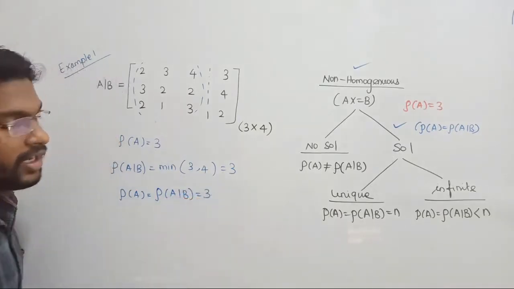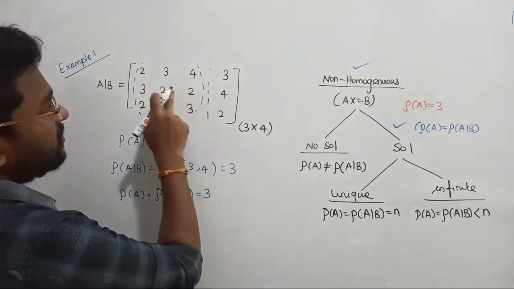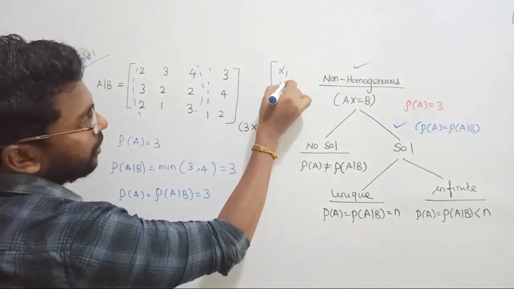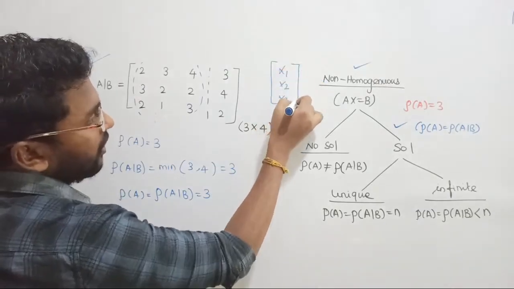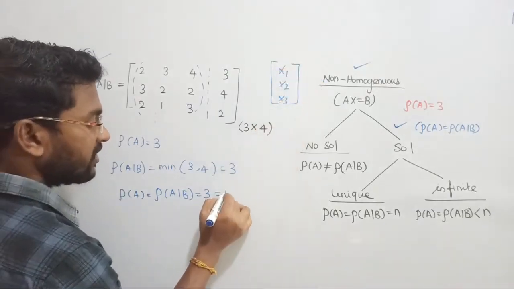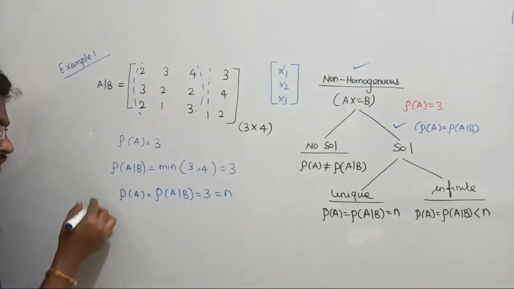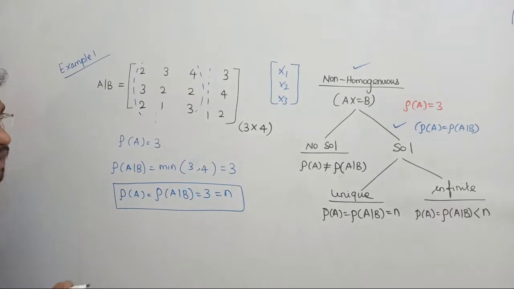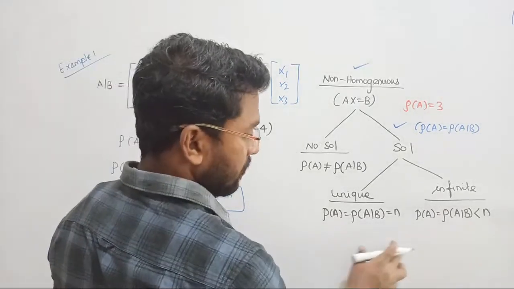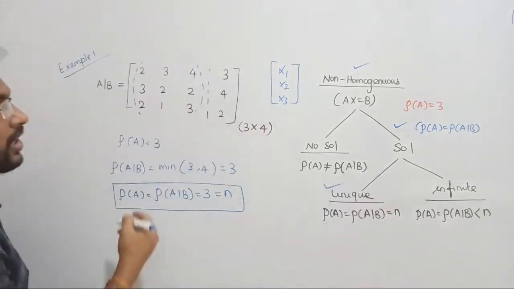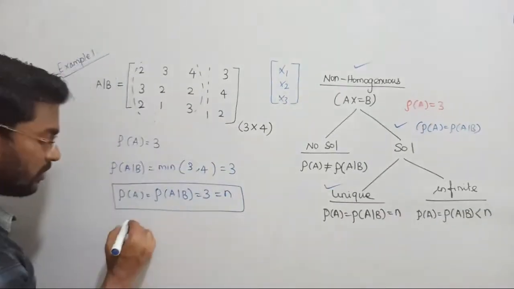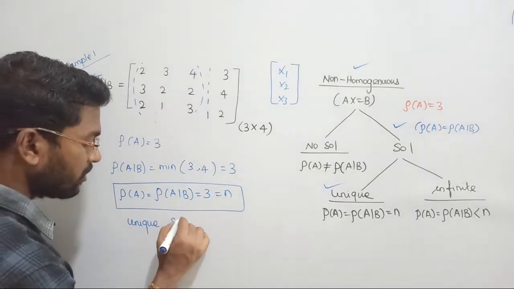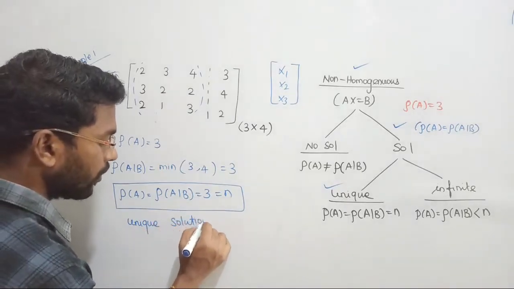Now how many unknown variables are there? Since it is a 3 cross 3 matrix, the corresponding unknown variables are x1, x2, x3. So in total we have 3 unknown variables, equal to the number of unknowns. So the conclusion is: rank of A, rank of AB, and the number of unknown variables are all equal, so the given system will provide a unique solution. So the correct answer is unique solution.